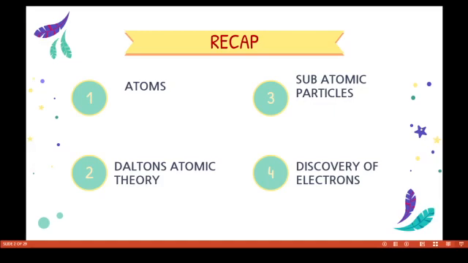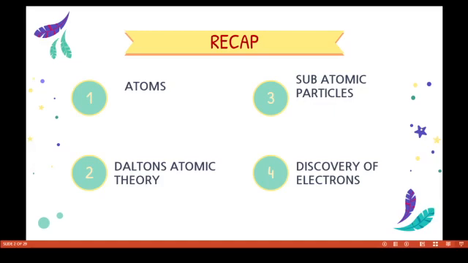The metal plate attached to the positive terminal of the high voltage source is called the anode. A stream of minute particles is given out by the cathode, which is the negative electrode. These streams of particles are called cathode rays. Why do we call them cathode rays? Because they come out of the cathode.